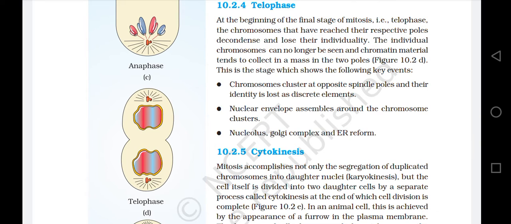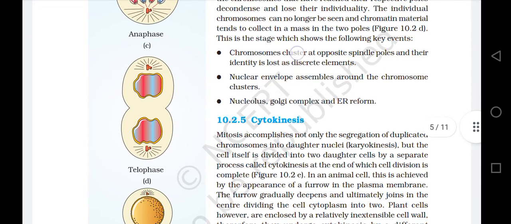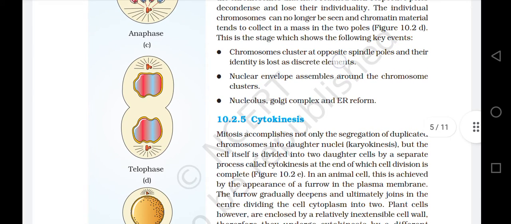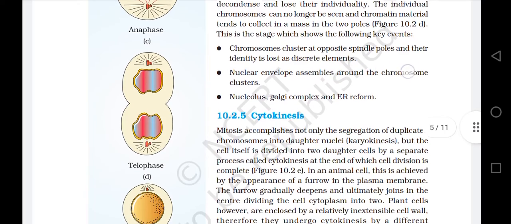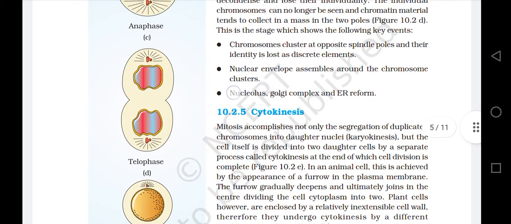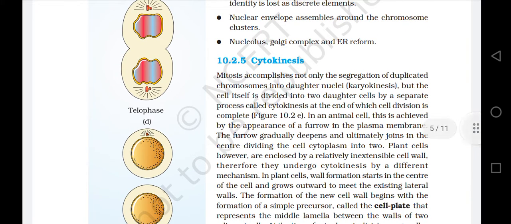This is the stage which shows the following key events. One, chromosomes cluster at opposite spindle poles and their identity is lost as discrete elements. Two, nuclear envelope assembles around the chromosome clusters. Three, nucleolus, Golgi complex, and endoplasmic reticulum reform.